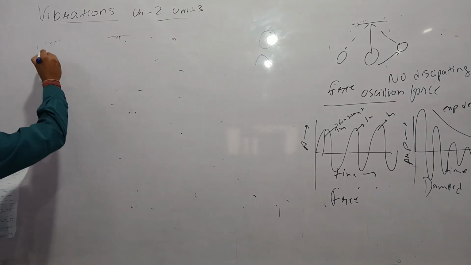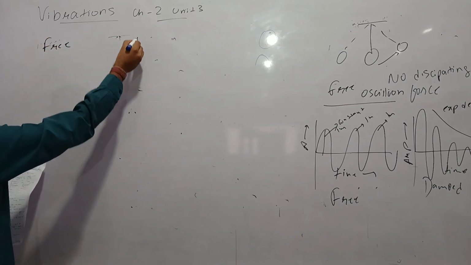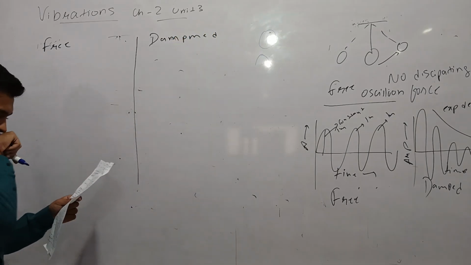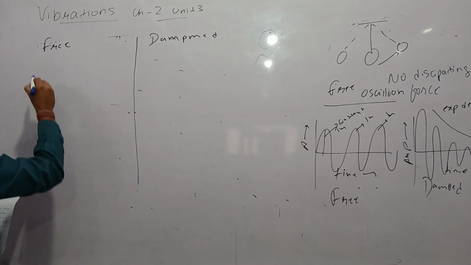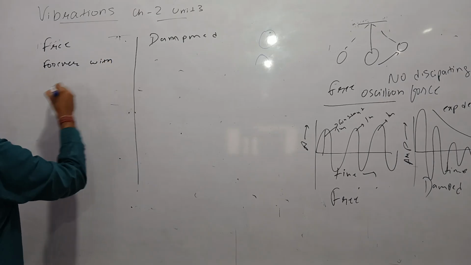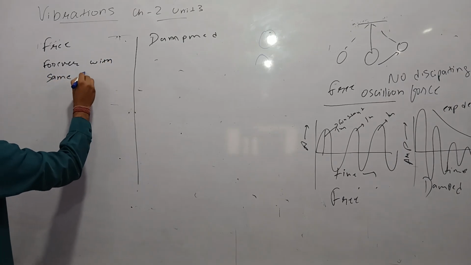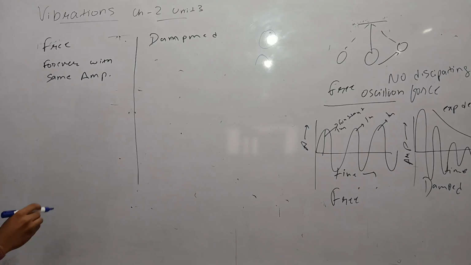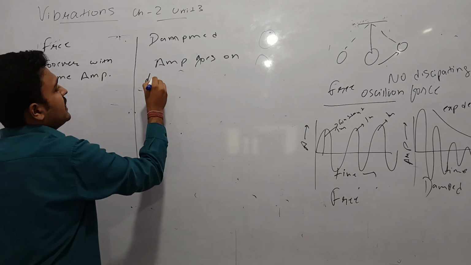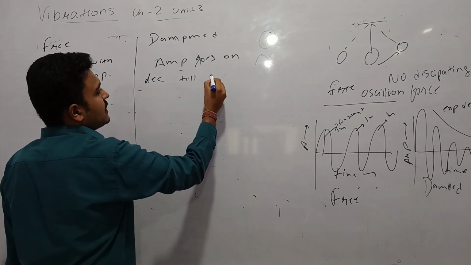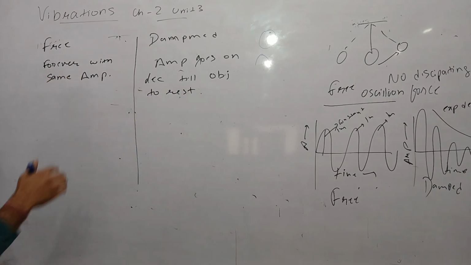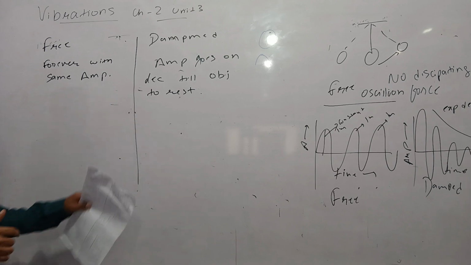First, a free oscillation continues forever with the same amplitude, but in case of damped oscillation, the amplitude goes on decreasing till the object comes to rest.